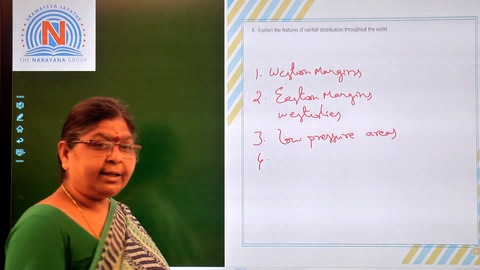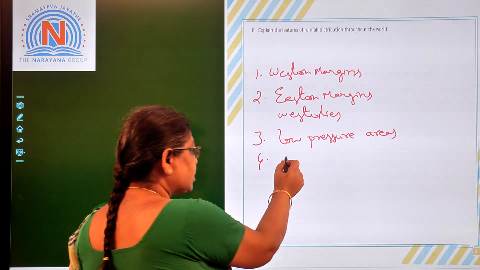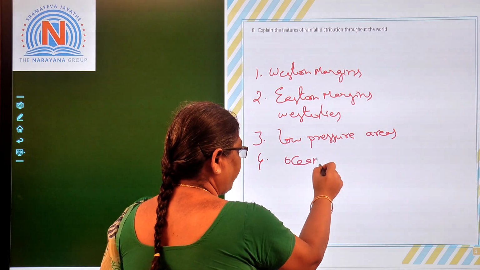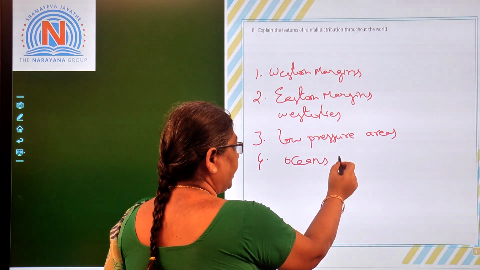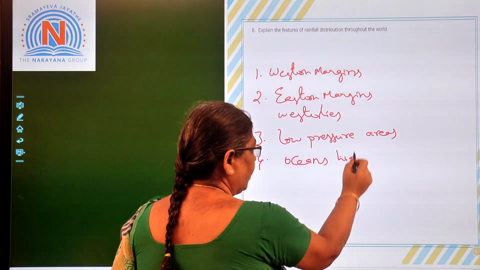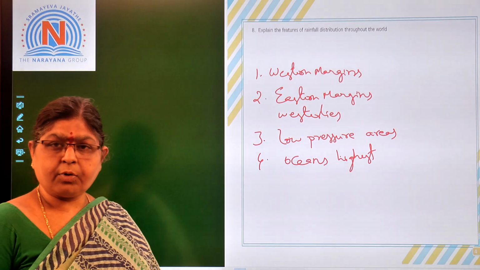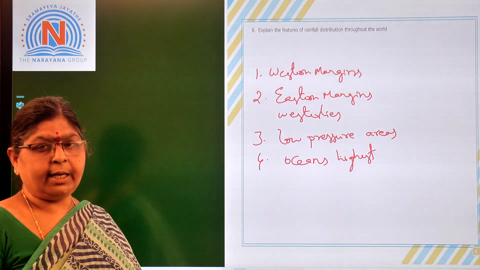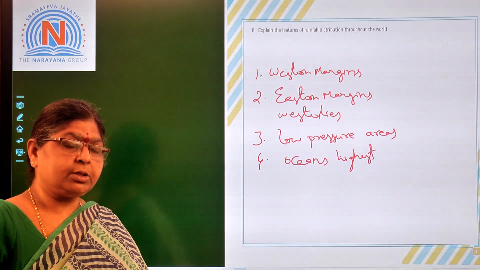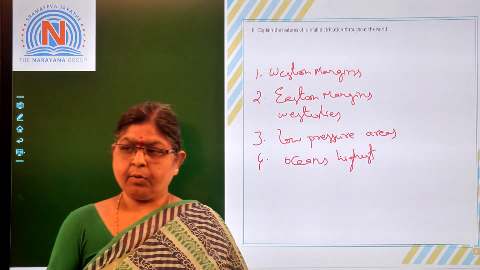And finally, the last one is that the oceans will have the highest rainfall. Oceans get higher rainfall than the continents. That means the rainfall is more on the oceans when compared to the continents. That is the reason evaporation is also very high on the oceans.